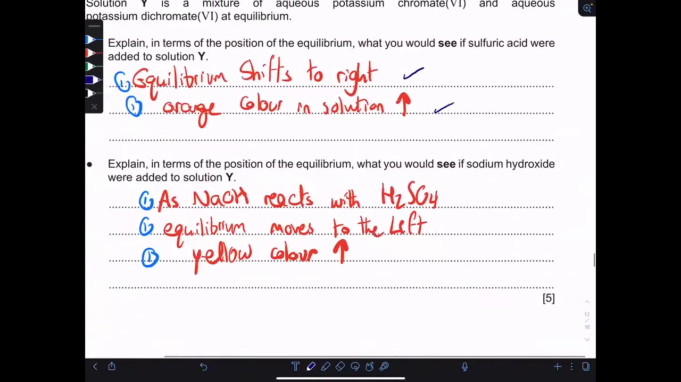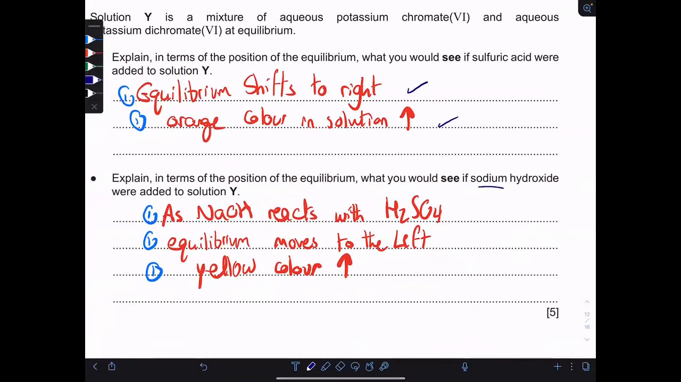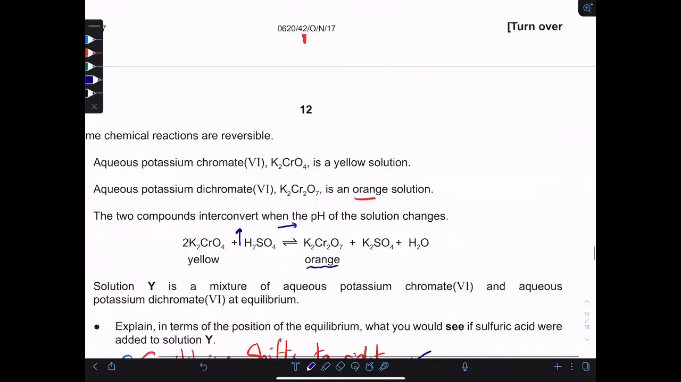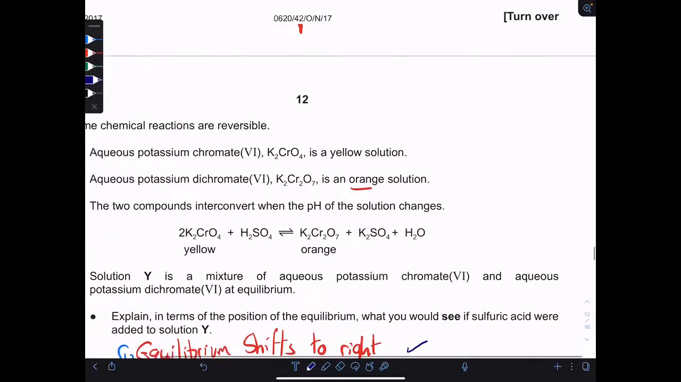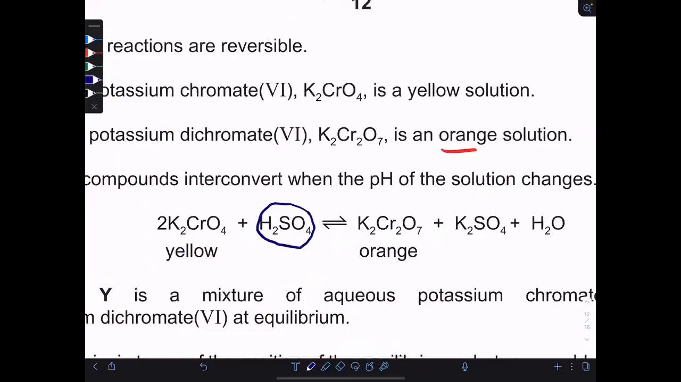Explain in terms of position of equilibrium, what would you see if sodium hydroxide was added? This is a very tricky idea that he gets regularly in equilibrium questions. The problem is that sodium hydroxide is not available in the equation. It's not part of the equation. But take care, sodium hydroxide is an alkali, so it will neutralize the acid, decreasing its concentration. So equilibrium will shift backward and increase the concentration of the reactants, and thus the yellow color will increase.